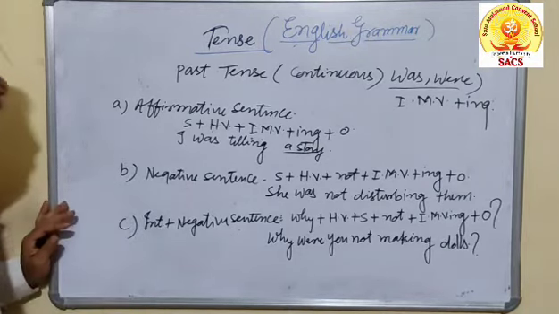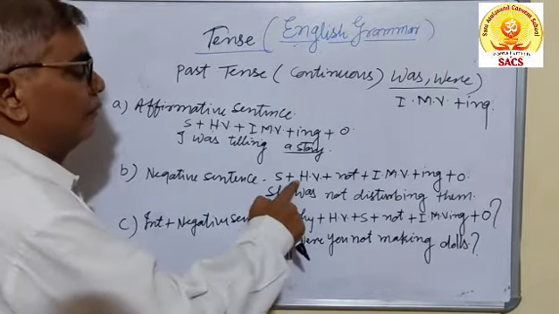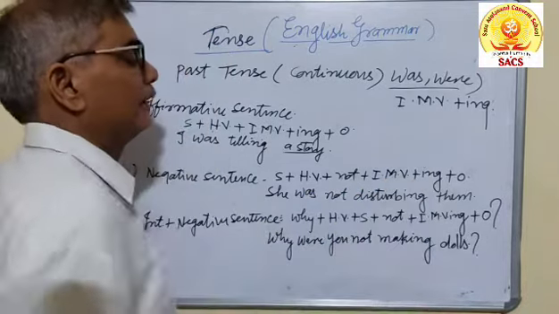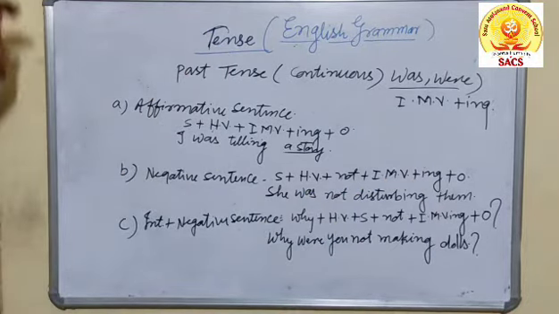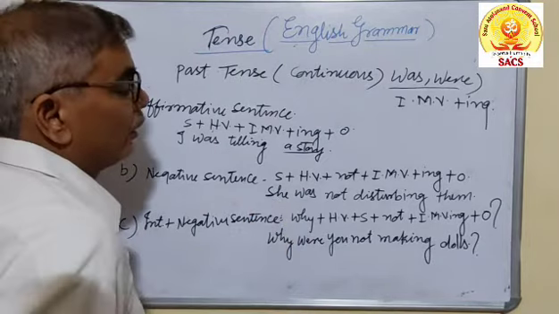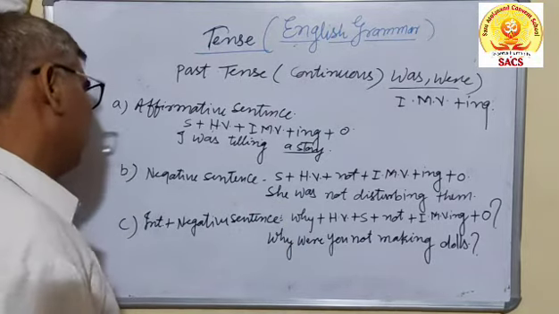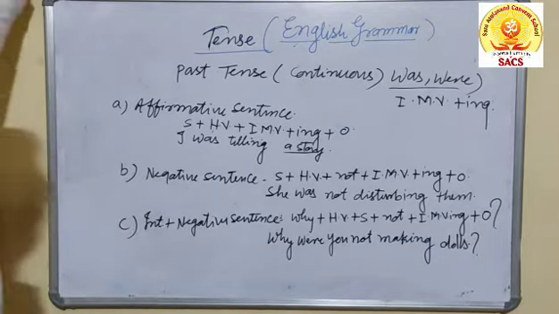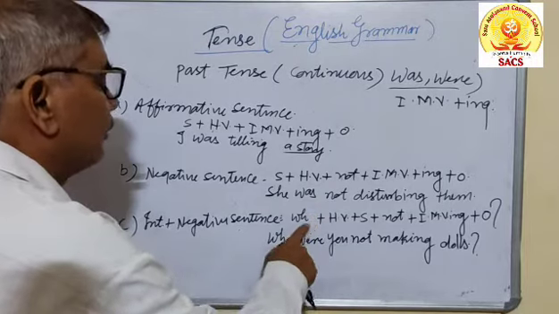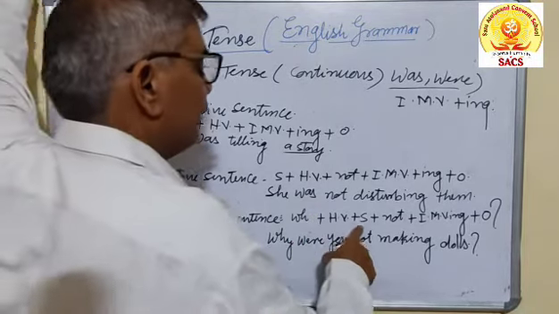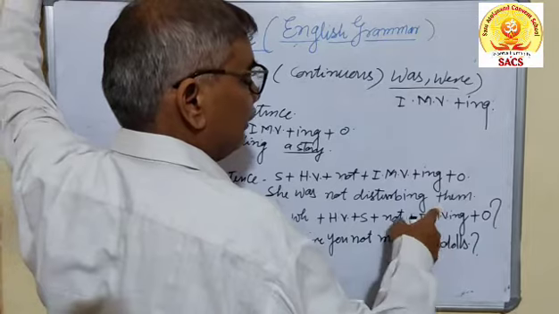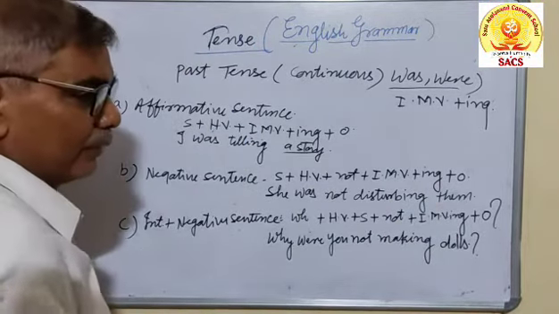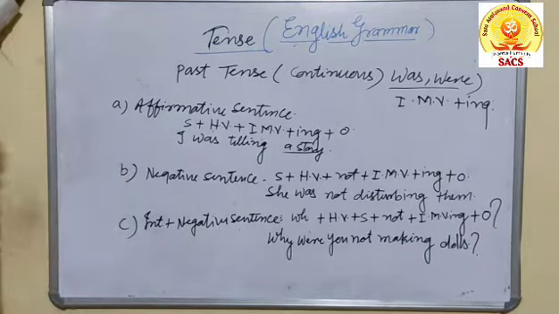In the same way, the negative sentence, subject plus helping verb plus not plus first form of the main verb plus ing plus object. The structure will be like so. She was not disturbing them. In an interrogative and negative sentence, you can say the sentence which begins with the WH family. That may be WH plus helping verb plus subject plus not plus main verb plus ing plus object. Not will be added because this sentence consists of the meaning of interrogative and negative both.